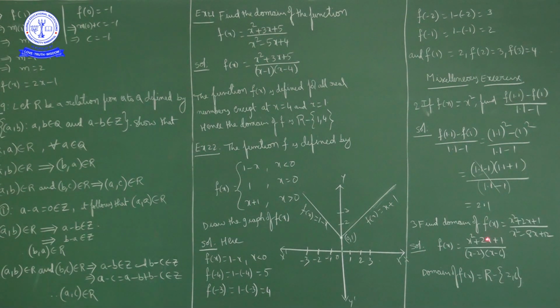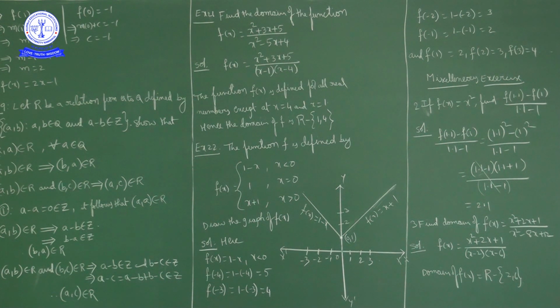Now if you substitute x equal to 6, 6 minus 6 is 0 in the denominator. So again here it is not defined. So this function is not defined at x equal to 2 and at x equal to 6. Other than these two numbers, for all remaining real numbers, if you substitute any real number, the denominator is non-zero. Denominator non-zero means the function is well defined.